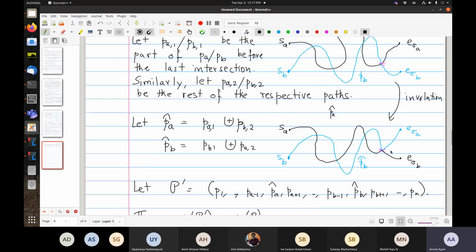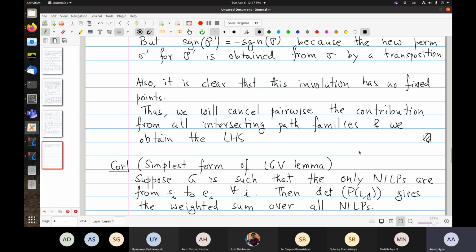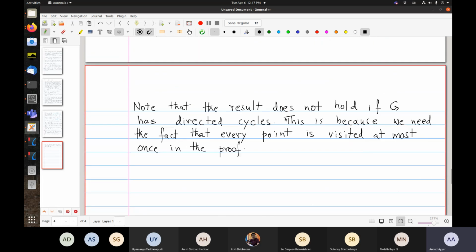If you can loop around this point x many times, then you cannot make sense of this, and this involution cannot be defined. There is a generalization to such cases due to Fomin, but then the answers are more complicated.